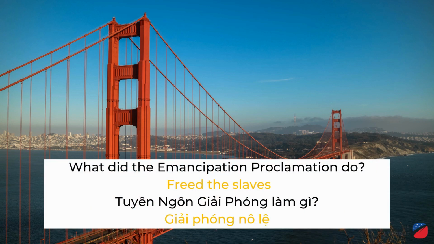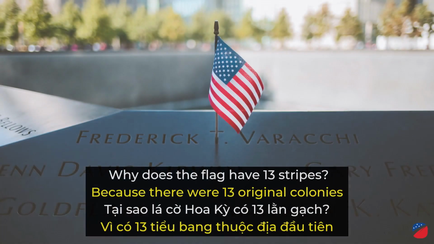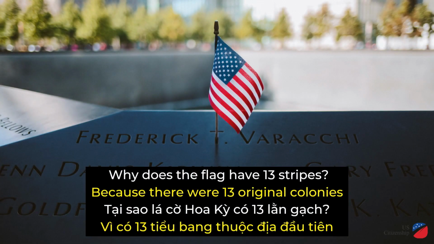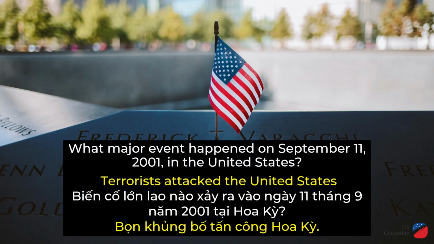What did the Emancipation Proclamation do? Freed the slaves. Why does the flag have 13 stripes? Because there were 13 original colonies. What major event happened on September 11, 2001 in the United States? Terrorists attacked the United States.